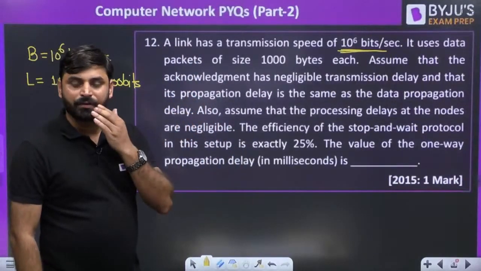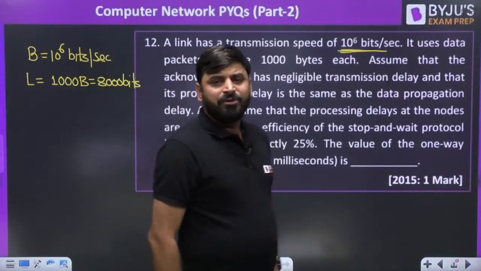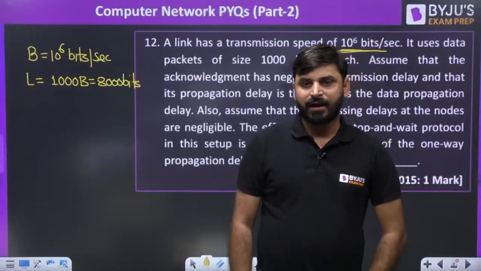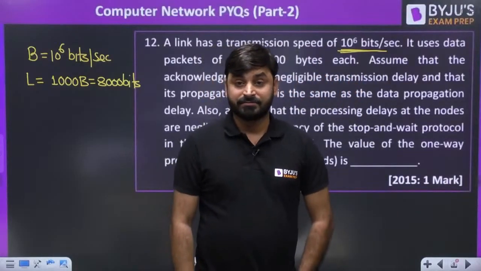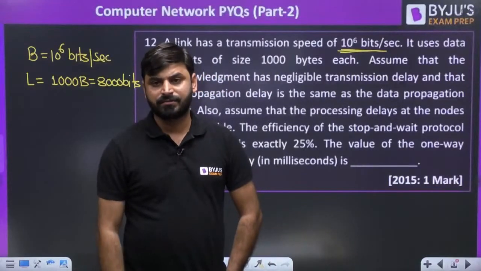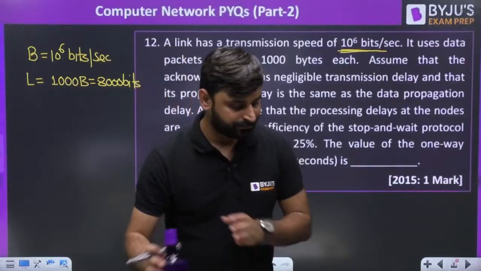How many questions come from CN? You can say that around 11 to 12 marks of CN will come every year. Most of the questions in CN are 2 marks questions.